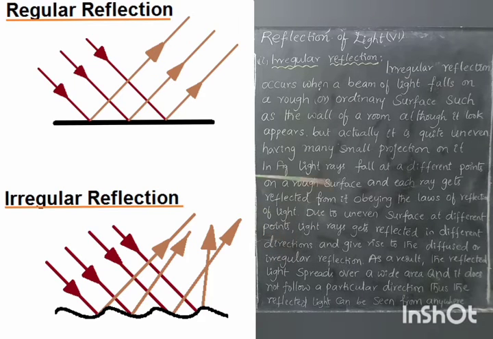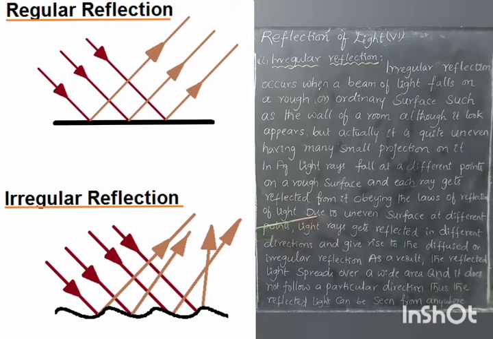If you see the diagram, light rays fall at different points on a rough surface and each ray gets reflected from it, obeying the laws of reflection. Because you are taking a beam of light, a number of parallel light rays strike the entire rough or diffuse surface, and each light ray is scattered, or reflected, in a different direction, obeying the laws of reflection.